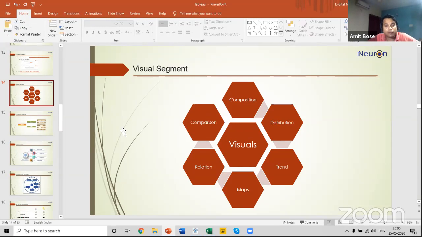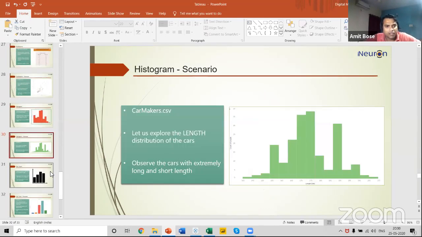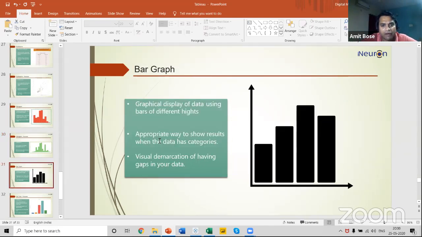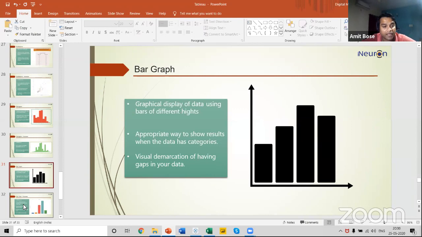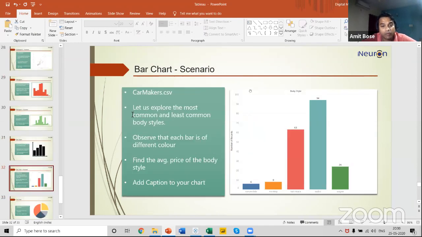For all the visuals that I'm going to use today, I request you to check whether you're able to figure out which visual segments I'm using them for. So the next example is a bar graph. The definition of a bar graph is that it is used for finding the categories in your data, and it also has a visual demarcation of having a gap. The difference between a bar graph and a histogram is that in a histogram we don't have a gap, and in a bar graph we have a gap.